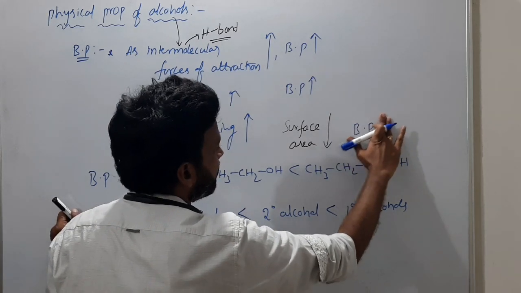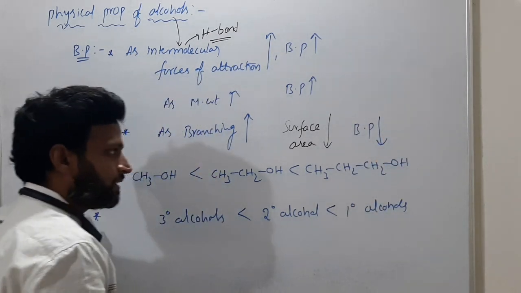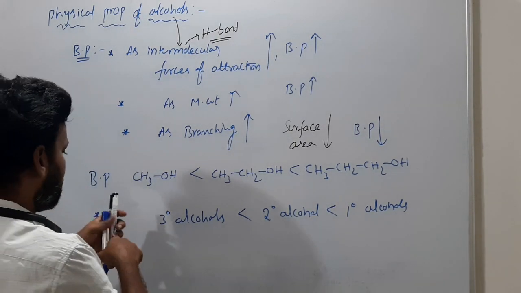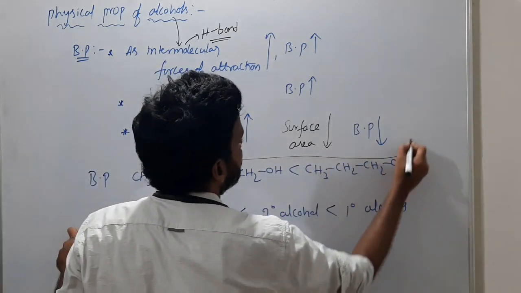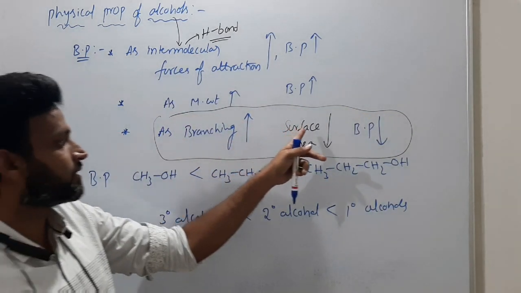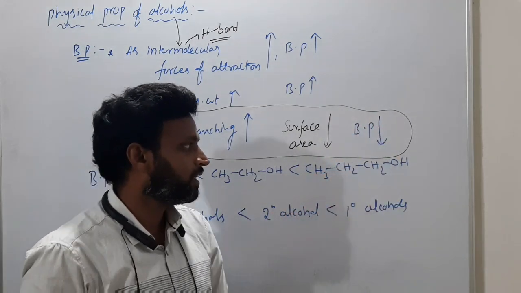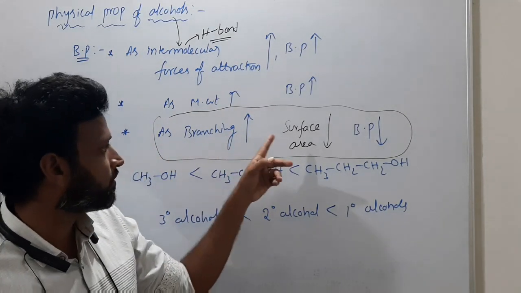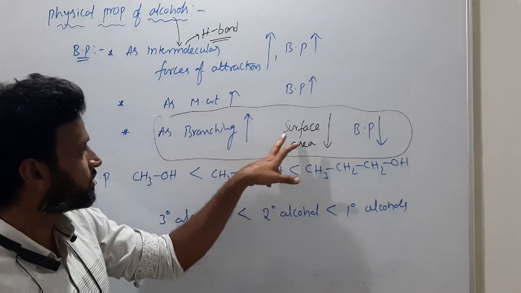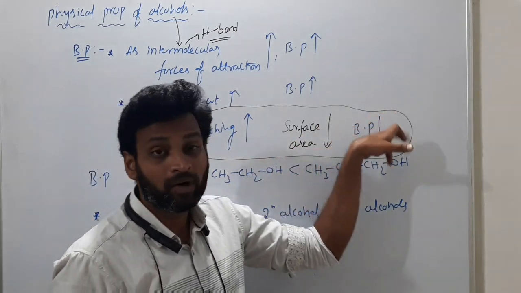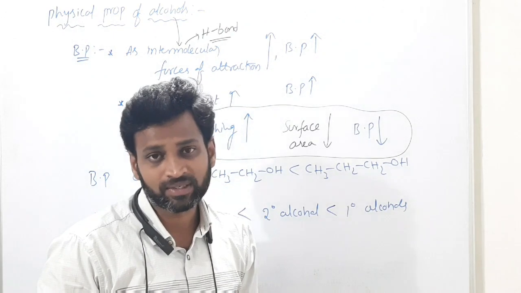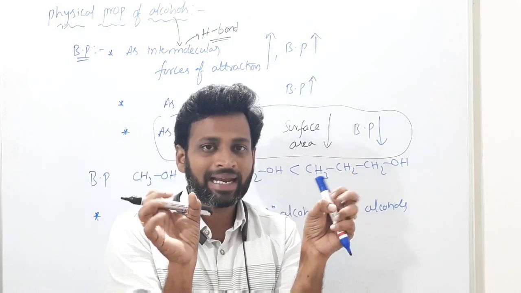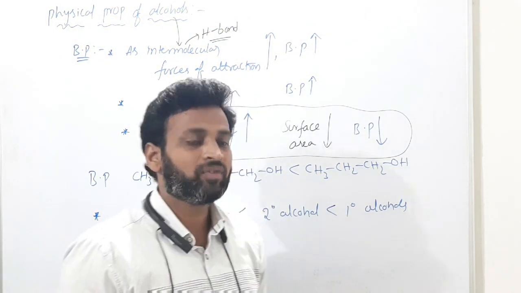Please remember this, everyone: as branching increases, surface area decreases and boiling point decreases. Maybe few people were stuck there, but please remember, this one is correct. Please note this, everyone, because as surface area decreases, intermolecular attractive forces are less. Certainly boiling will be easy.